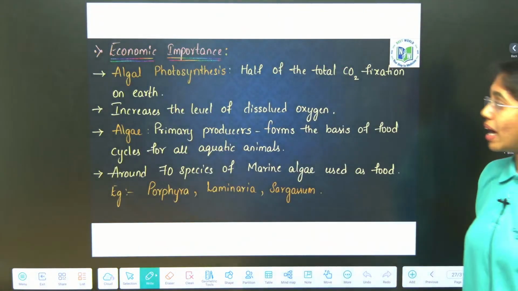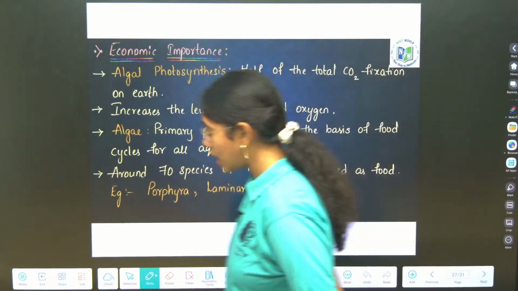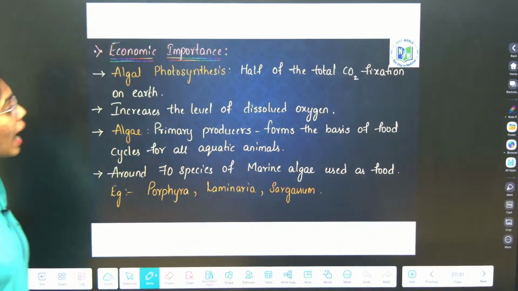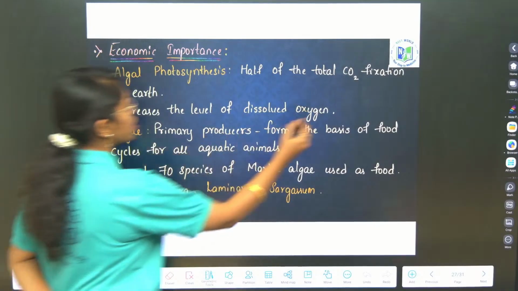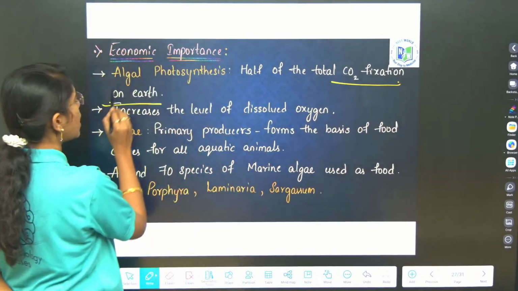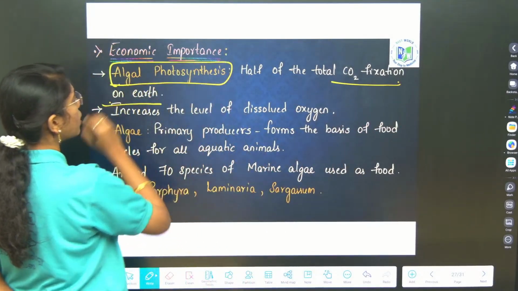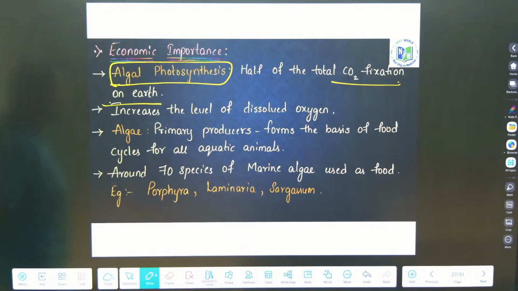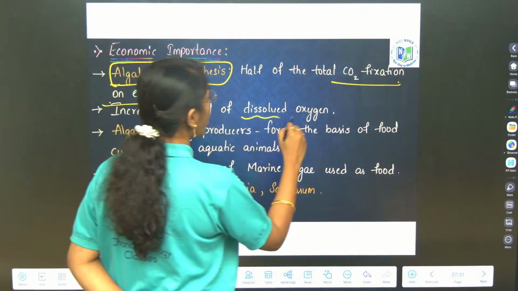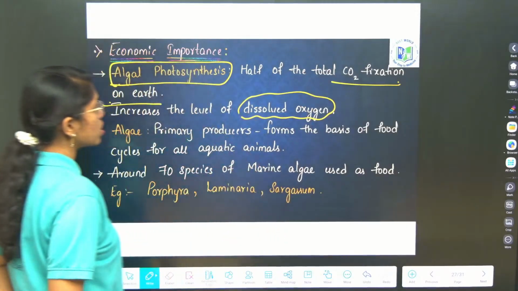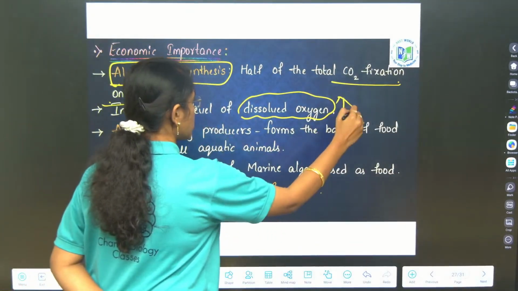Economic importance. If you see algal photosynthesis, half of the total carbon dioxide fixation on earth is done by algae. This increases the level of what? Dissolved oxygen in the oceans. This increases the level of dissolved oxygen in the oceans.